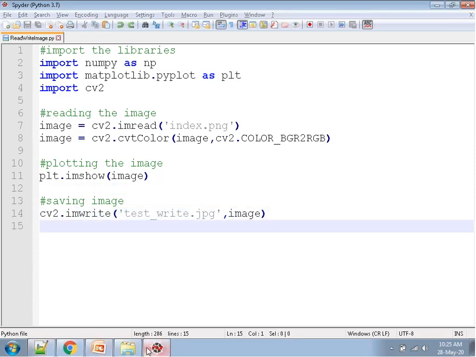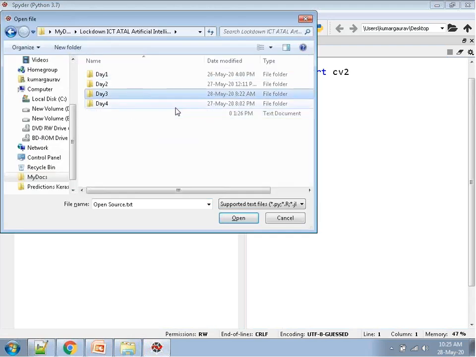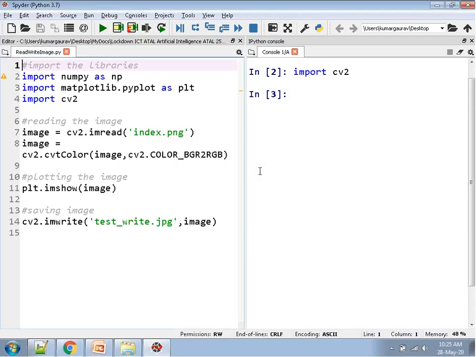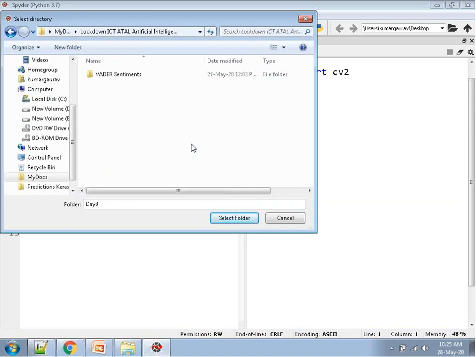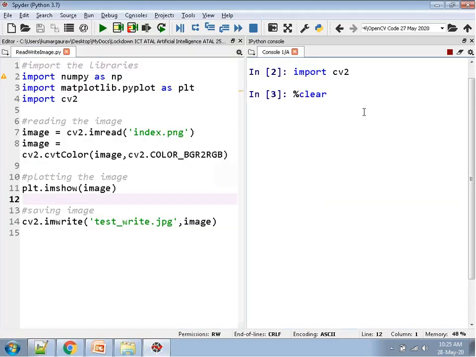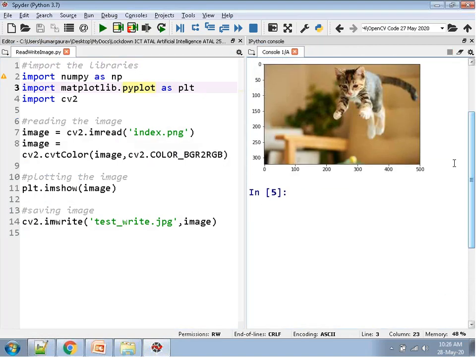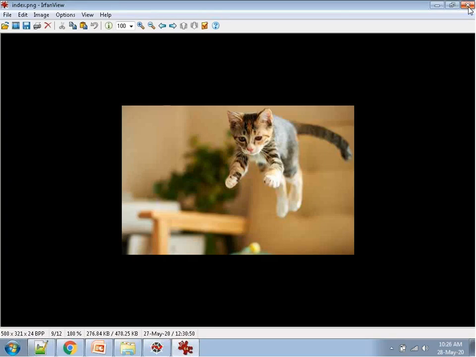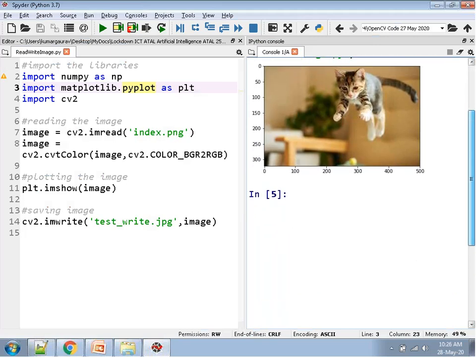Now if I execute this code, you can see this is the code, but this is the actual image. I think you can see that in very few lines of code we can do this.